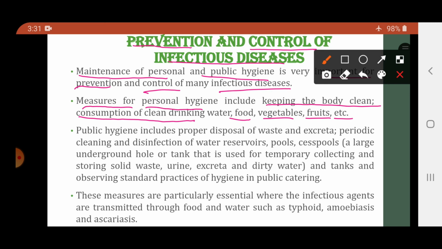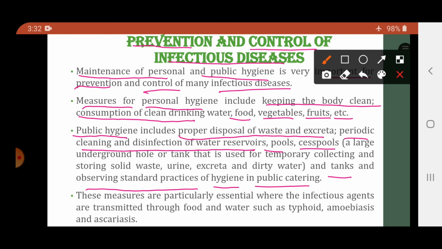Now how can public hygiene be achieved? Public hygiene includes proper disposal of waste and excreta, periodic cleaning and disinfection of water reservoirs, pools, cesspools as well as tanks, and observing the standard practices of hygiene in public catering.